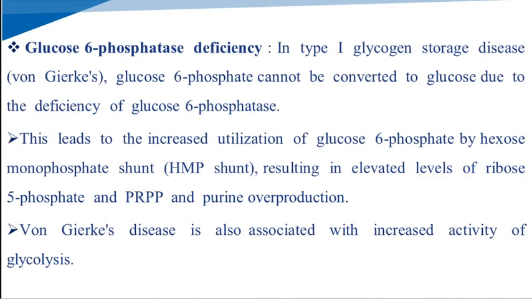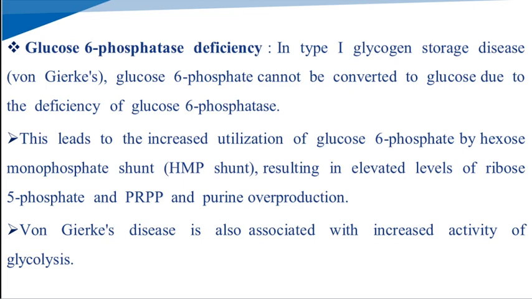Glucose 6-phosphatase deficiency. In type 1 glycogen storage disease, that is von Gierke's disease, glucose 6-phosphate cannot be converted into glucose due to the deficiency of glucose 6-phosphatase. This leads to increased utilization of glucose 6-phosphate by the HMP shunt, resulting in an elevated level of ribose 5-phosphate and PRPP, and purine overproduction. Von Gierke's disease is associated with increased activity of glycolysis.